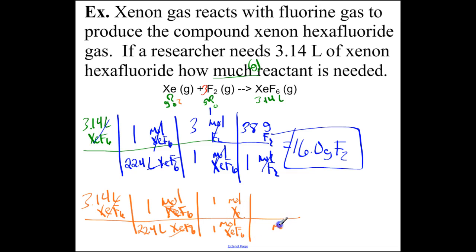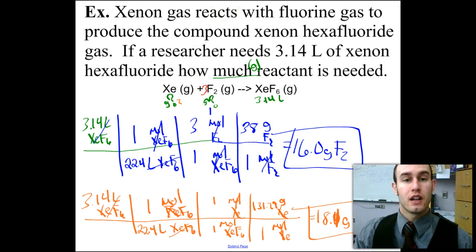And then moles of Xe to grams of Xe. 1 mole xenon on the periodic table is 131.29. And I can simply multiply and divide here. So 3.14 divided by the 22.4 times 131.29, and I get 18.4 as my grams of xenon needed. And those are your 2 answers there for the mole conversions.